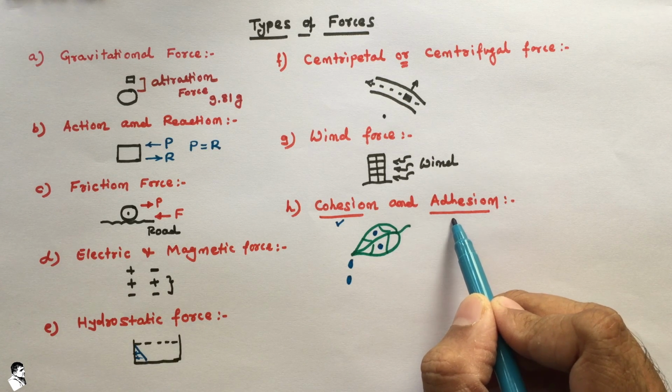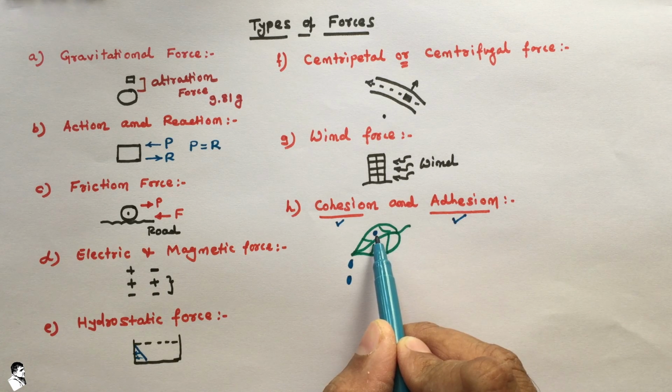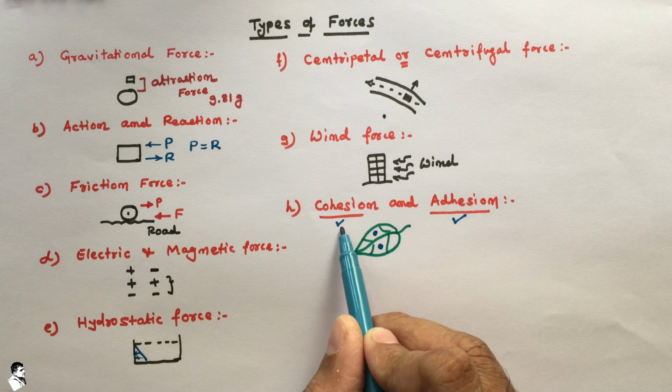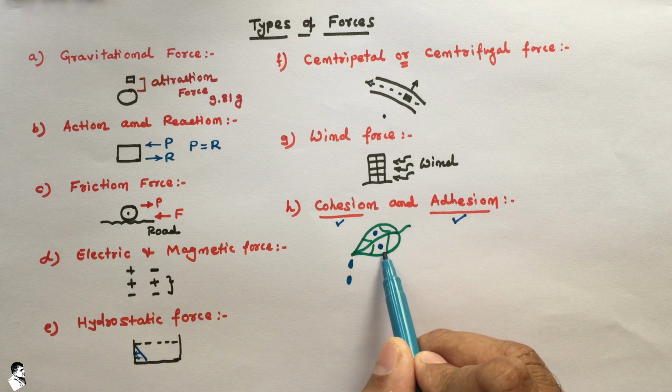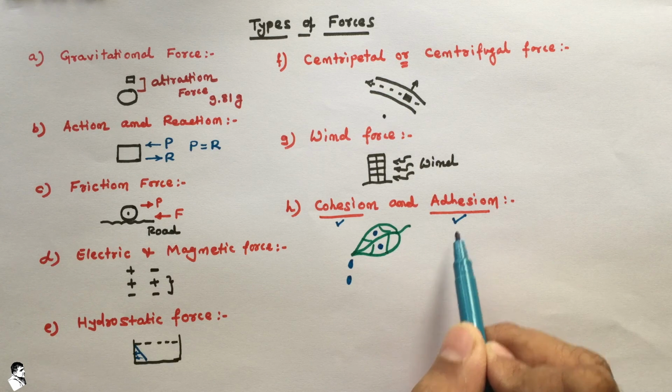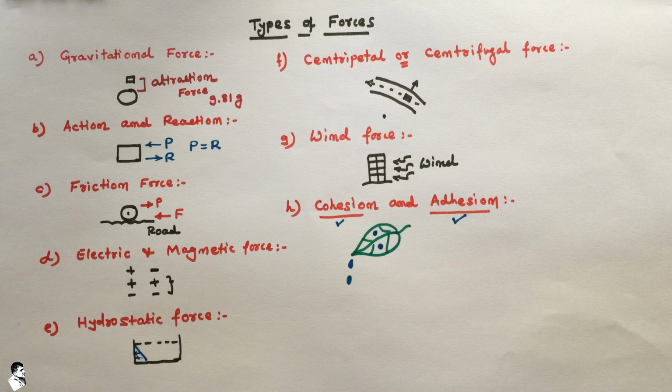That is known as adhesion. So in a simple way, the attraction between similar types of particles is known as cohesion, and the attraction between different types of particles is known as adhesion.